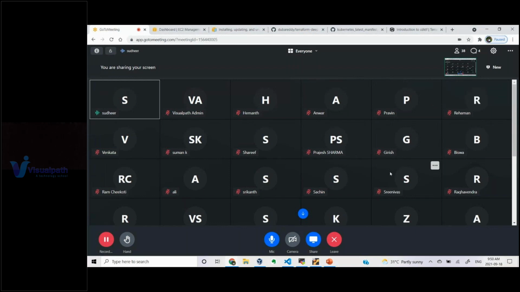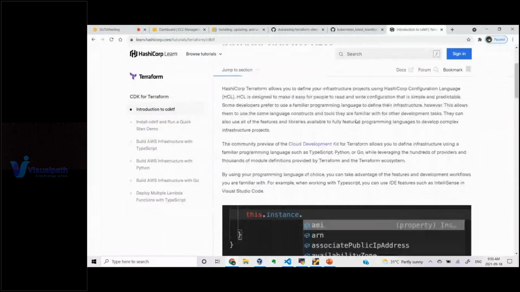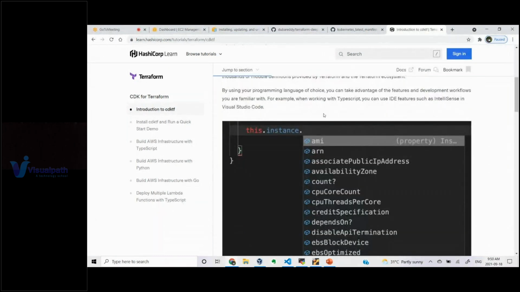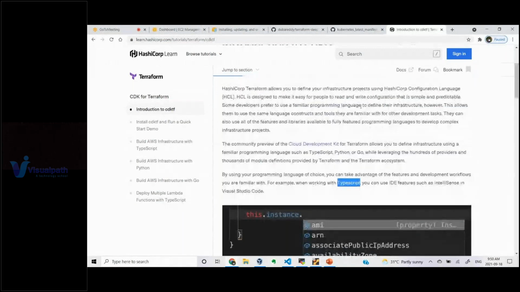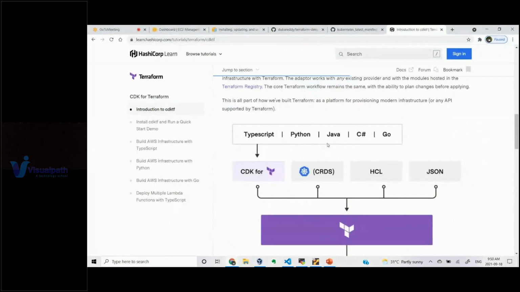What they have come up with is Terraform and AWS has come up with a cloud development kit for Terraform, which means that now, instead of writing in HashiCorp language, you can use TypeScript, Python, Go, Java, C Sharp. You can see here, right? So you'll be using any one of the languages, and using this Terraform to integrate, and it will create the infrastructure for you.